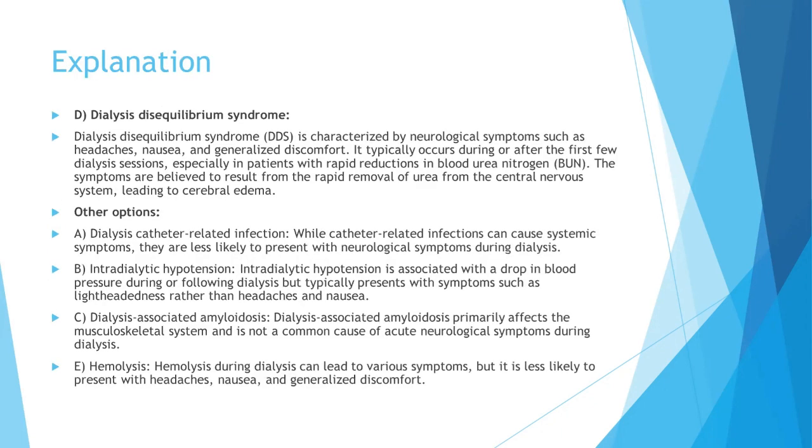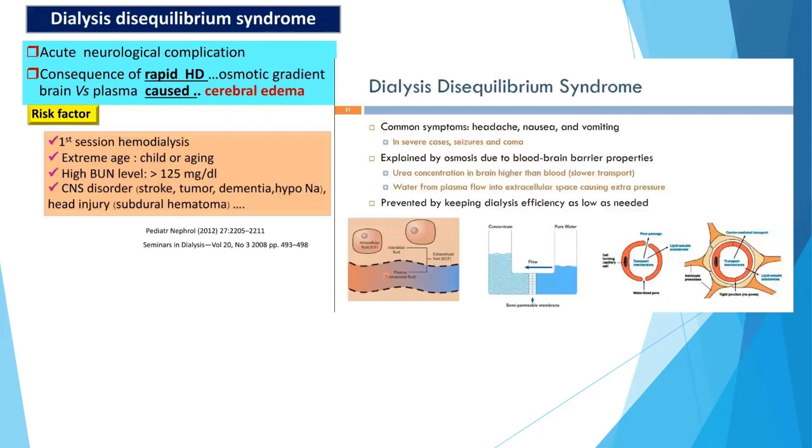So, as you all have figured out by now, dialysis disequilibrium syndrome comes with CNS symptoms. It can generally occur after the first few sessions of dialysis, especially in patients with rapid reductions in blood urea nitrogen. The symptoms are believed to result from the rapid removal of urea from the central nervous system, leading to cerebral edema. So what is dialysis disequilibrium syndrome?